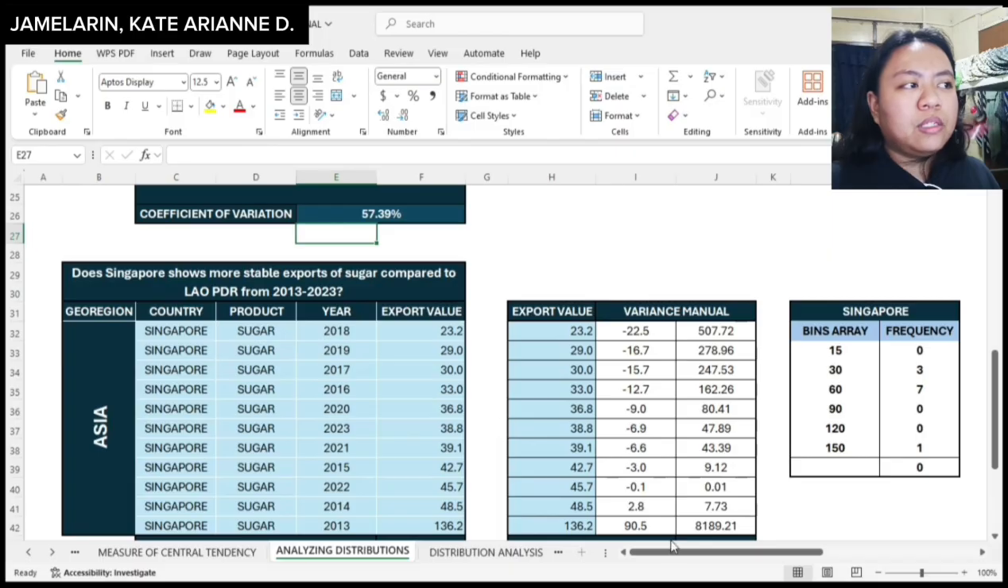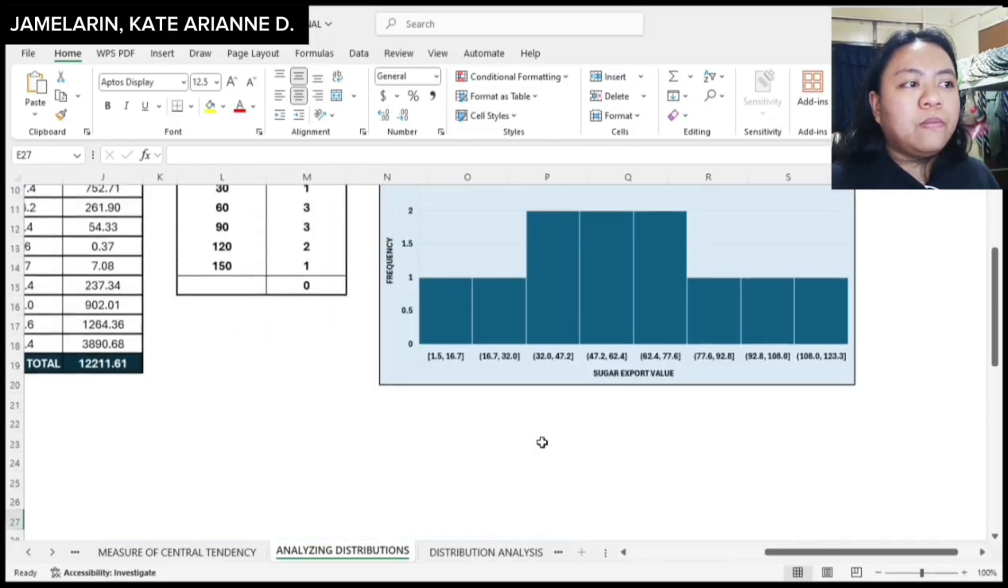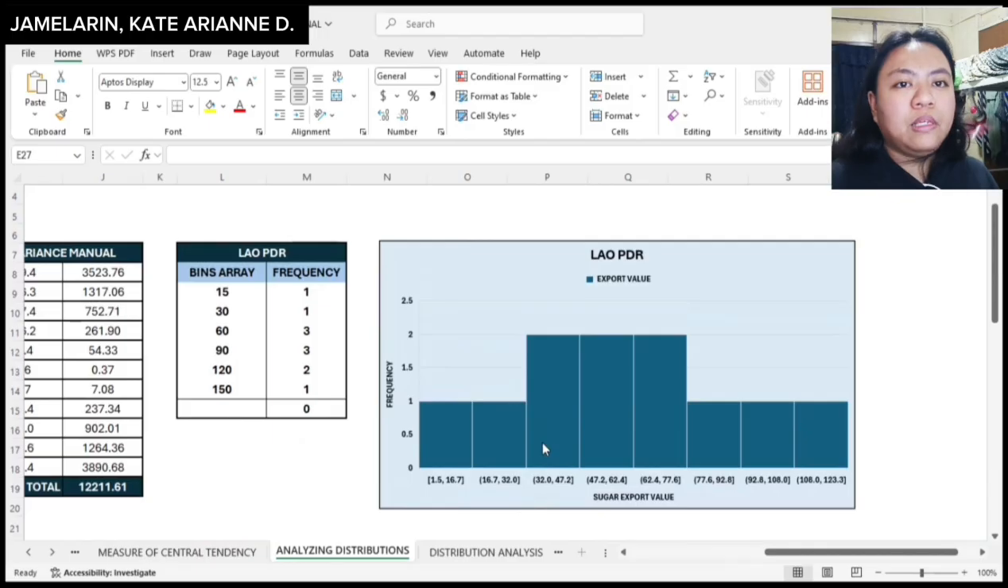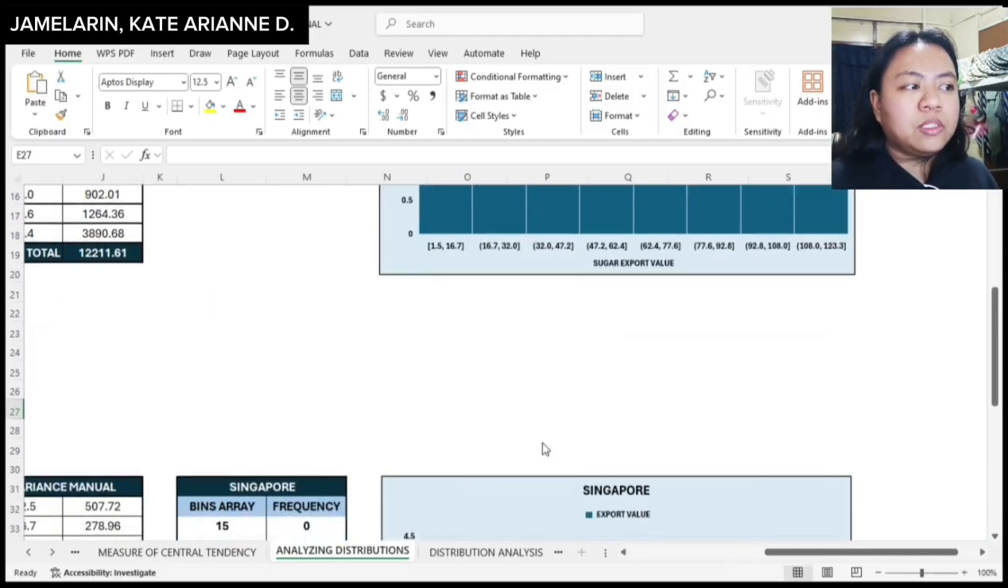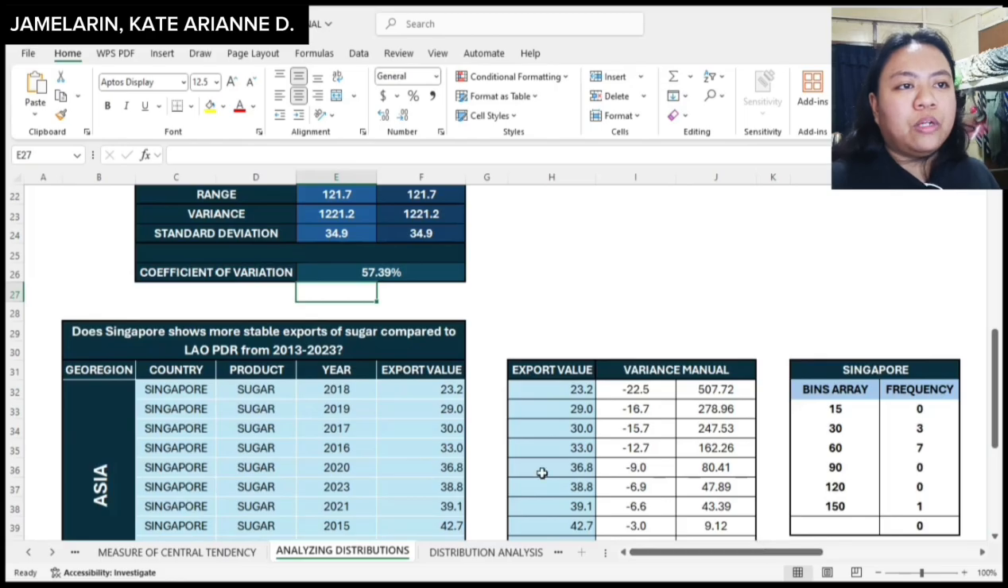So for these two data sets, I have created the histogram, and based on the comparison, it shows that Laos PDR is much more stable than the Singapore export value of sugar.